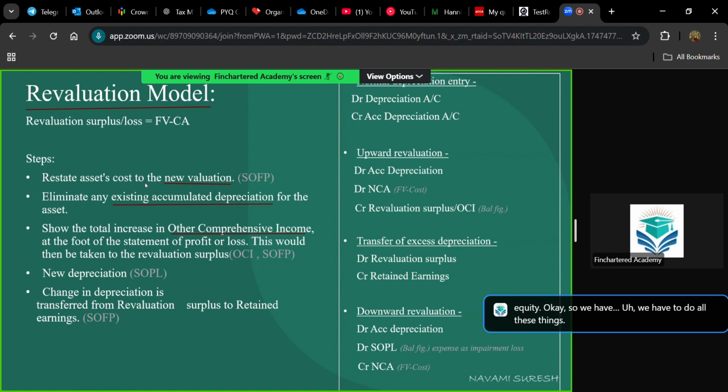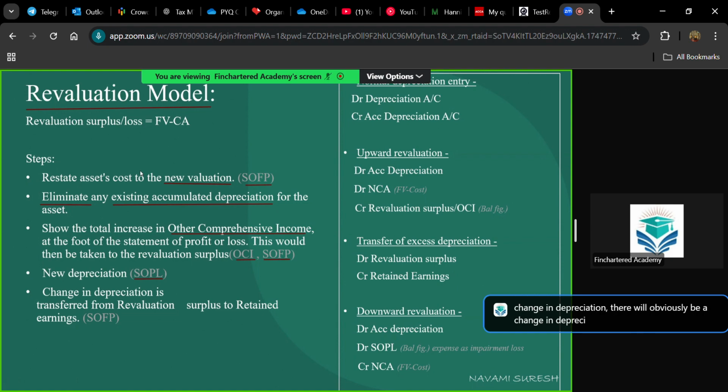The new value minus the new depreciation will be recorded in SOFP. Any accumulated depreciation till date will be eliminated. Then the amount of revaluation surplus will be taken to OCI and the same value will be taken to equity under SOFP. That is why SOFP is given here. Then you need to calculate the new depreciation, and the new depreciation will be taken to the statement of profit or loss.